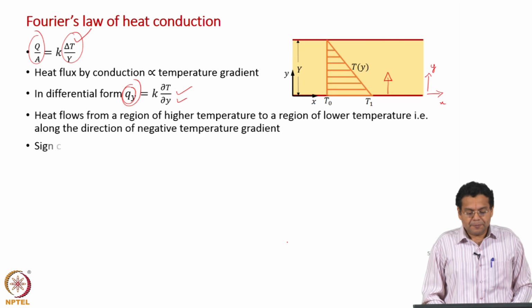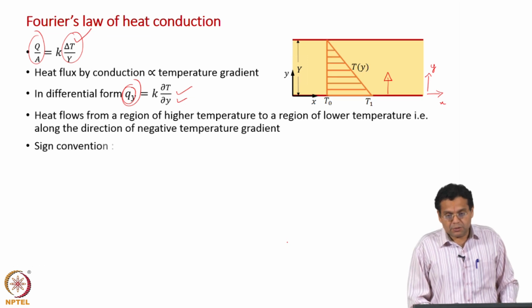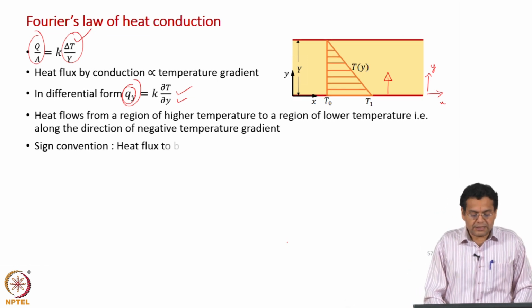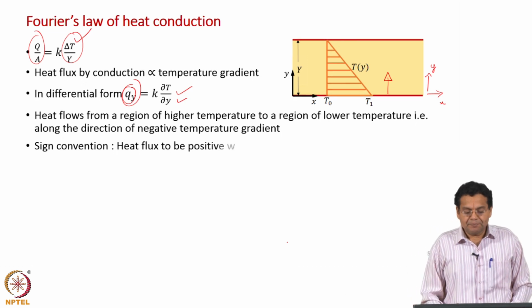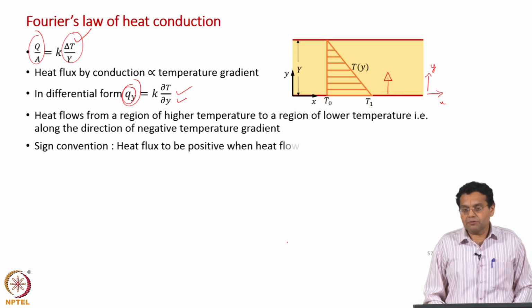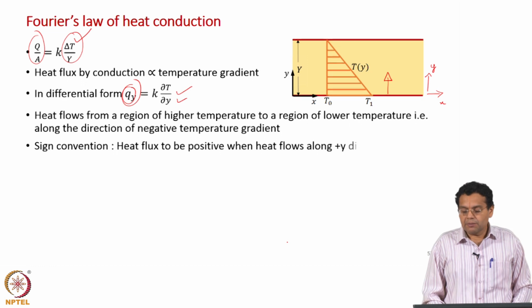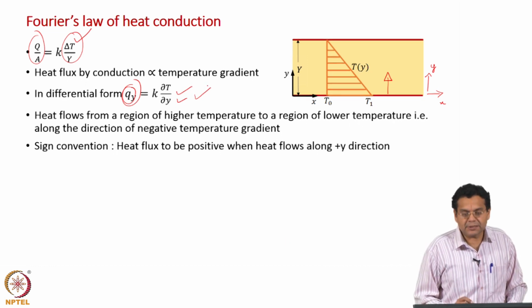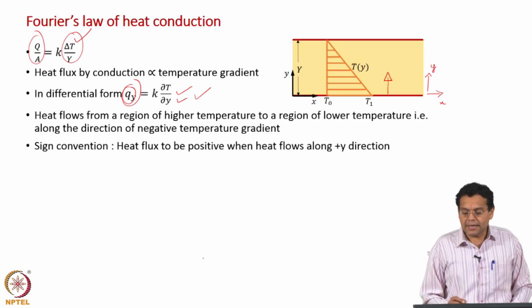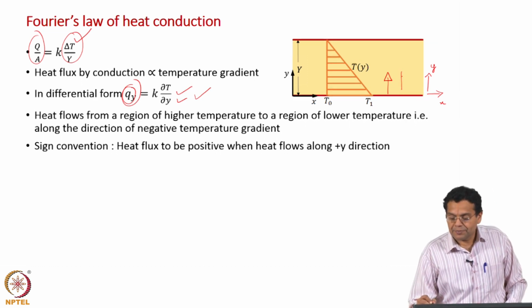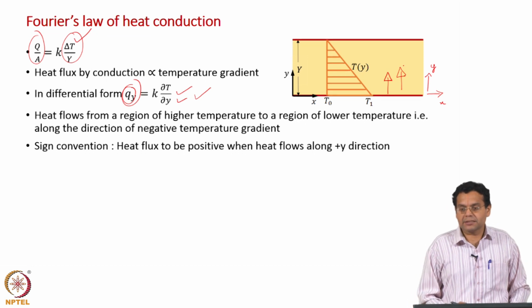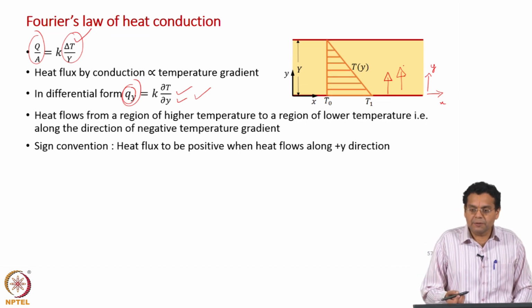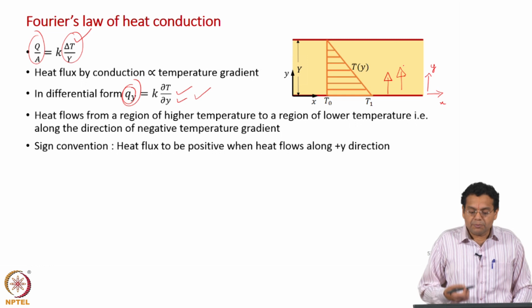So, to achieve that sign convention, what is that? Heat flux to be positive when heat flows along positive y direction. In the present case, if you leave this expression as such, q y will be negative, but heat flow will be happening along positive y axis, and I want it to be positive when heat is flowing along positive y axis.